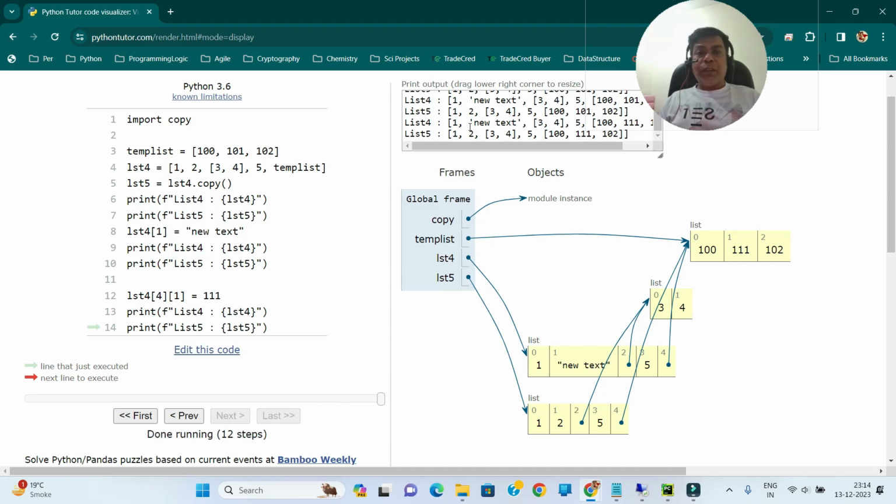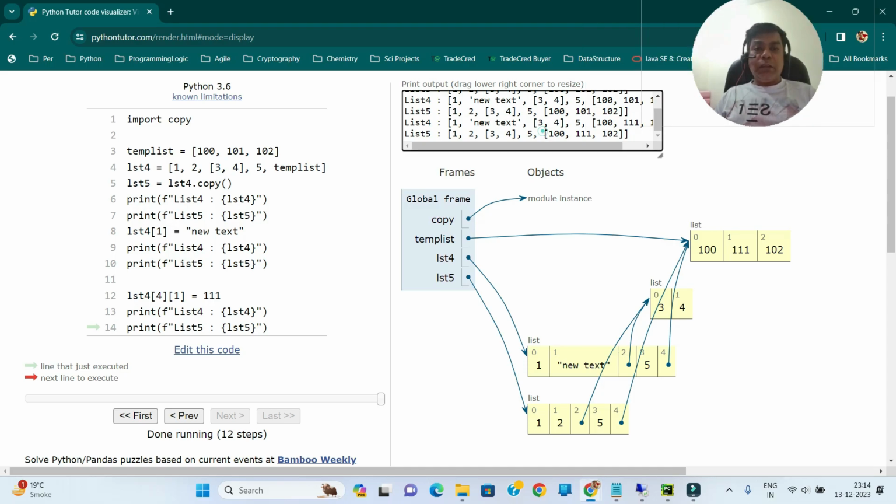Let's see. So here you can see triple one. In list 5 also you can see triple one. So in shallow copy, a new list is created and all the references and numbers are copied, but the reference objects, the nested objects, are not copied. Now let's look at deep copy.